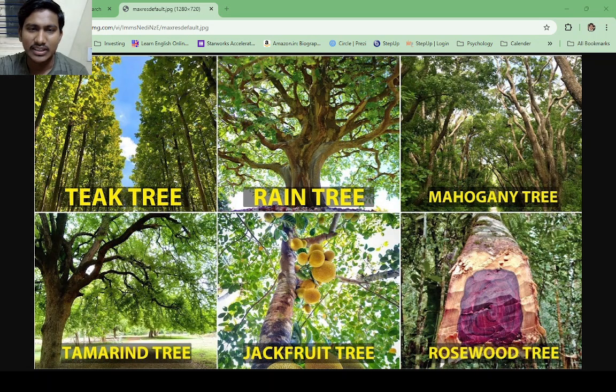These are different trees, and the color is natural, in the tree only. These are different trees like teak, rain tree, then mahogany. This is a type of mahogany tree. This is a tamarind tree. This is a jackfruit tree. This is rosewood; inside the tree the rosewood will be red in color.